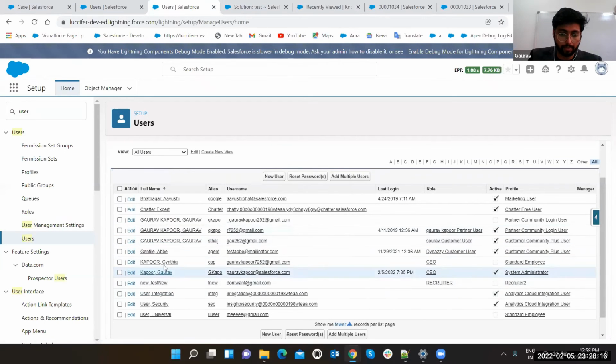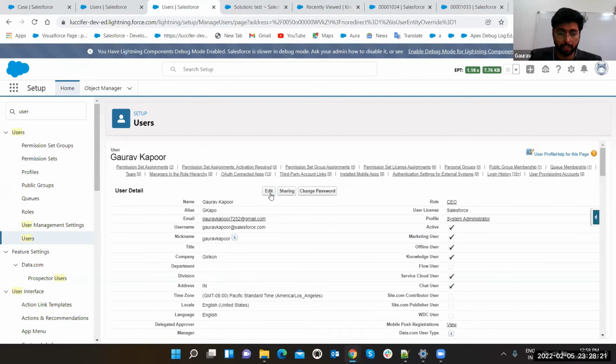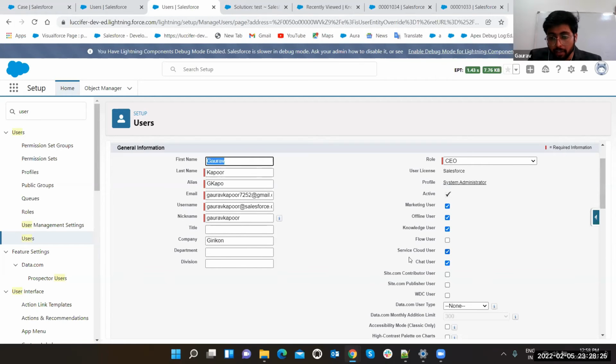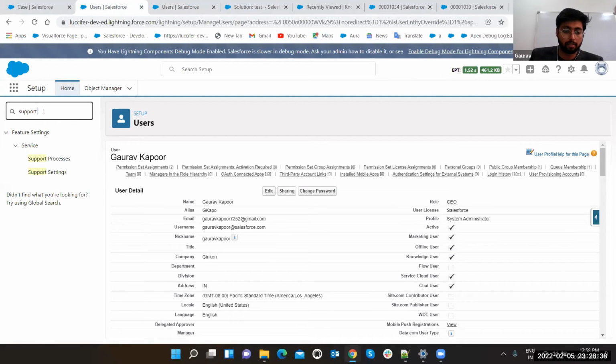Where is my user? Here. Edit. See, we gave Service Cloud user, plus we have knowledge user. Okay, so you have to select this checkbox. We are also having the license for the knowledge user. Let me show you. Okay, we are already having that.